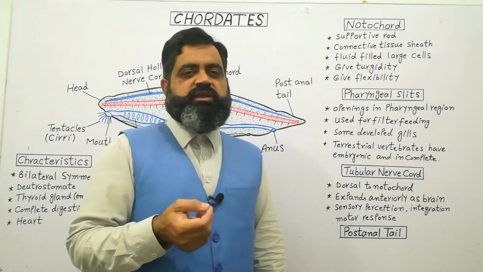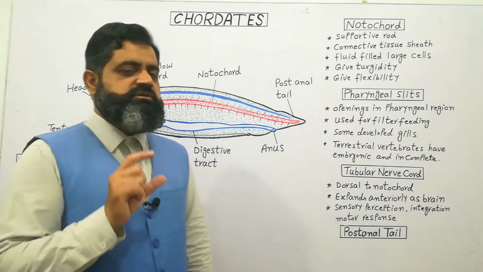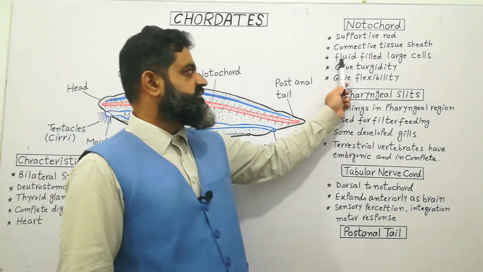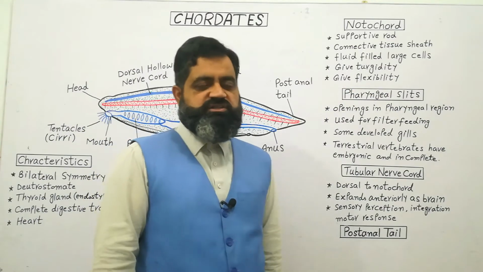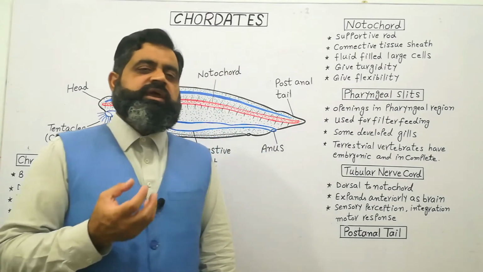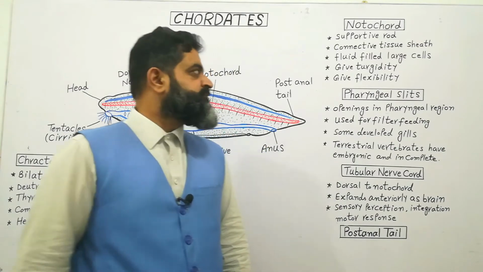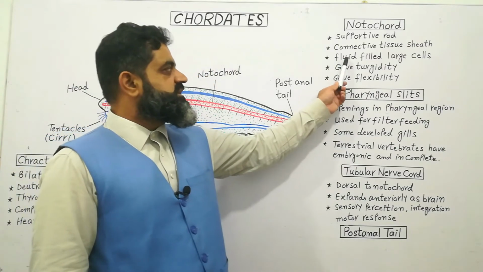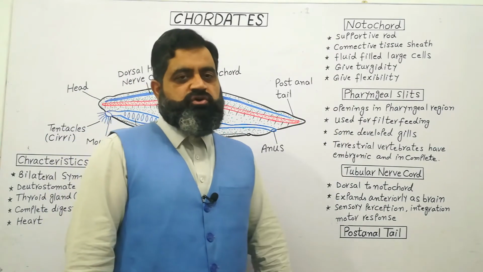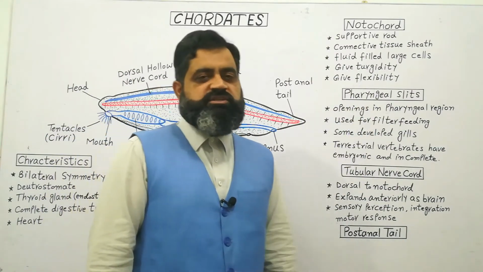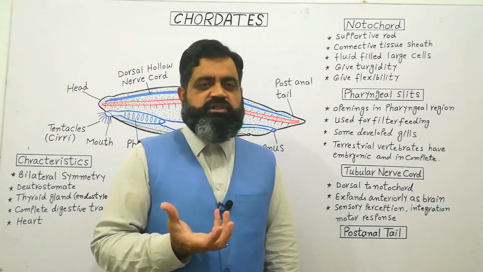It is similar to cartilage, and this sheath is filled with cells. These are large fluid-filled cells with large vacuoles, and the vacuoles contain glycoprotein or proteinaceous material. These fluid-filled cells give rigidity to the notochord and also flexibility, which serves a supportive role in the animals.